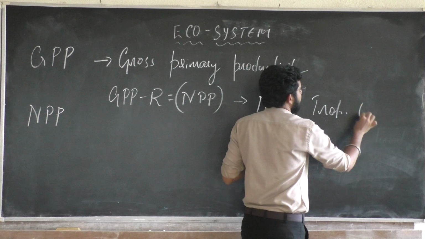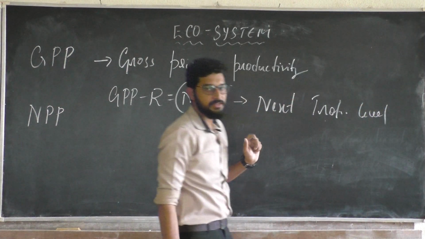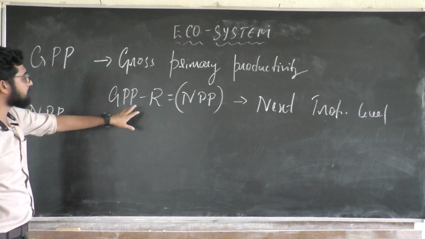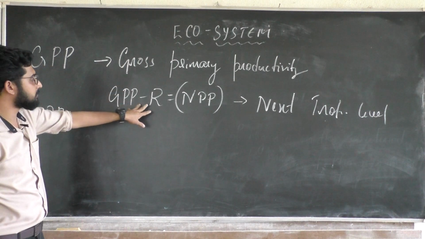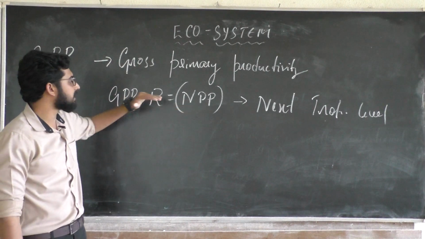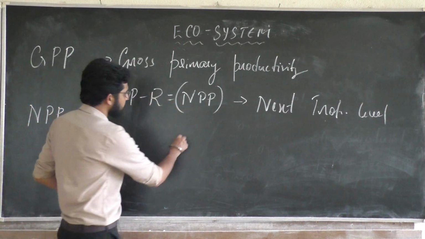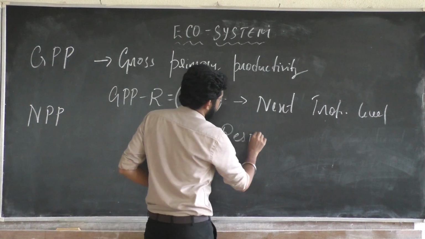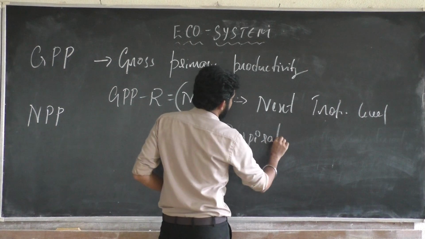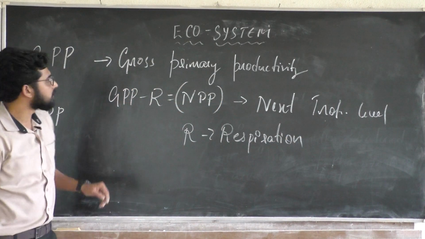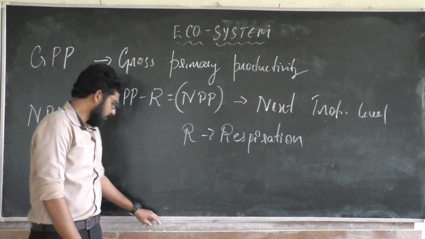If I subtract R from GPP, I'll get NPP. Gross primary productivity minus R equal to NPP. R means respiration.